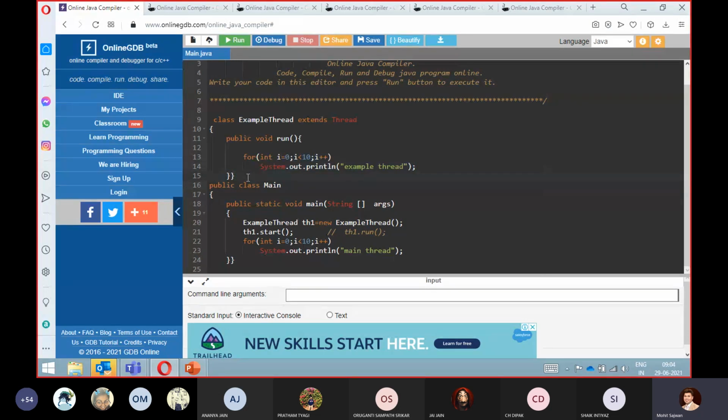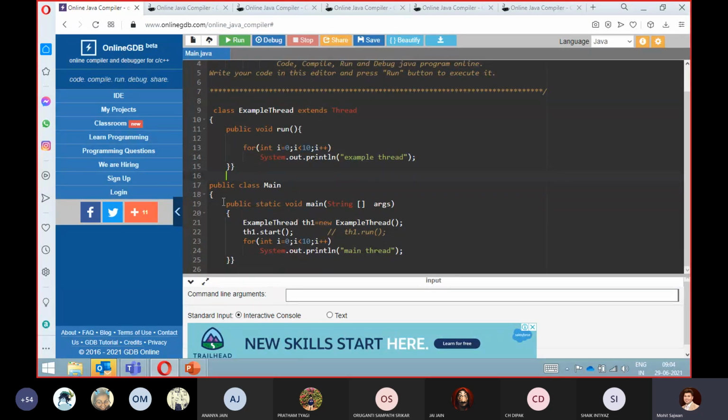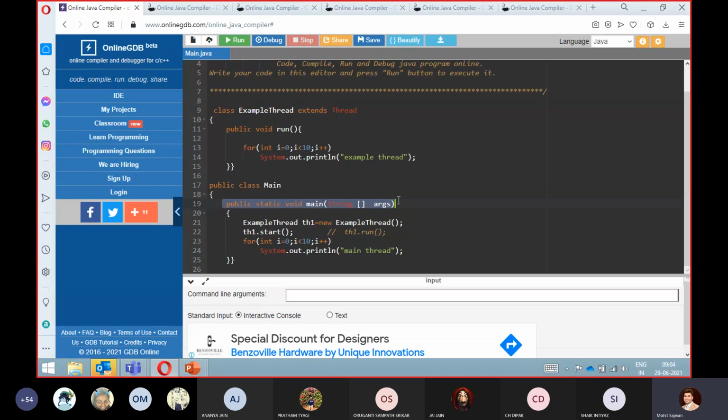Now in my main class, you already know that I have public static void main, and inside it I am creating an object of my ExampleThread class.